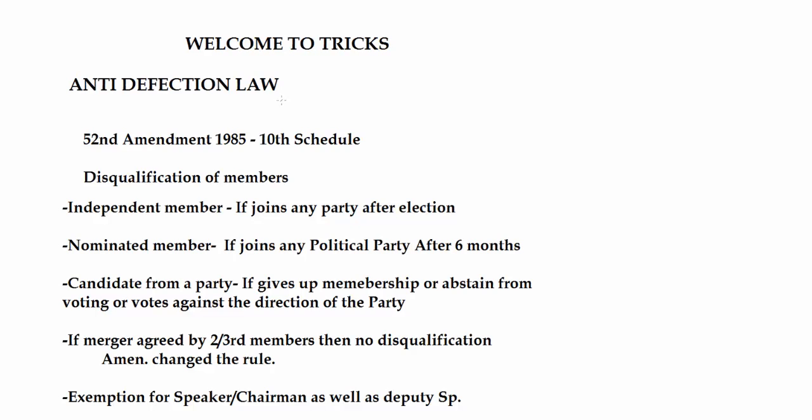Since you all wanted me to make a video on anti-defection law, so here it is. We will try to understand anti-defection law since it is in news and questions may come from this topic.